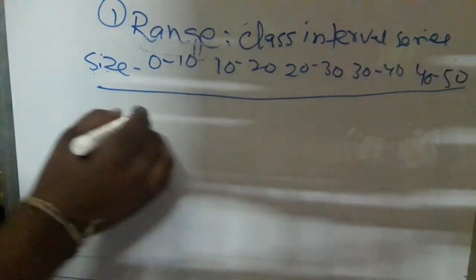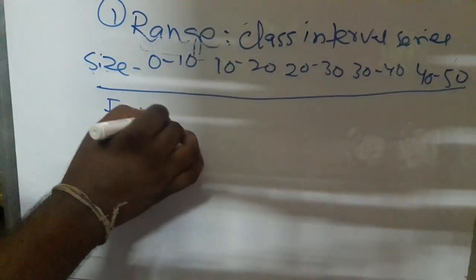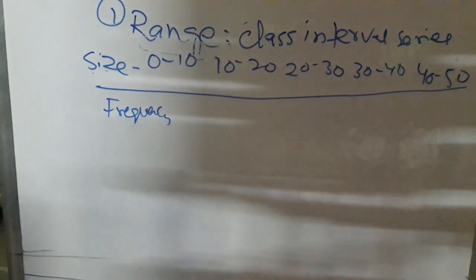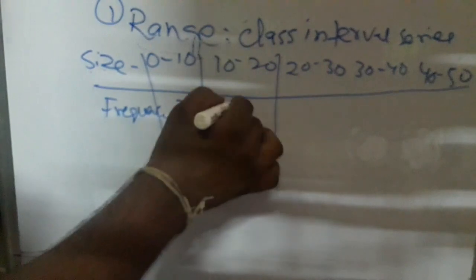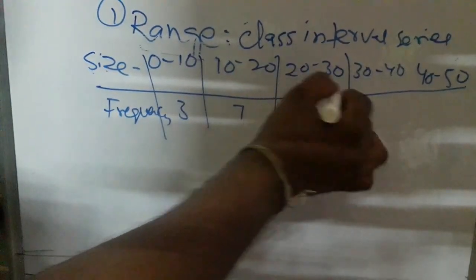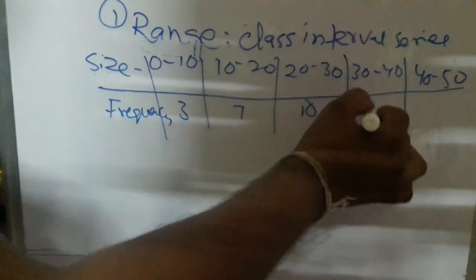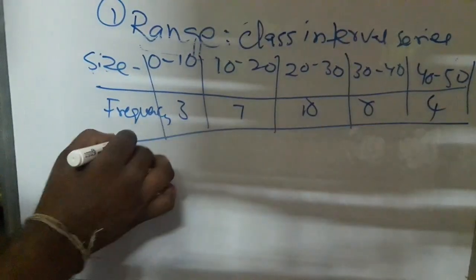Frequency: 0 to 10 is 3, 10 to 20 is 7, 20 to 30 is 10, 30 to 40 is 6, and 40 to 50 is 4.